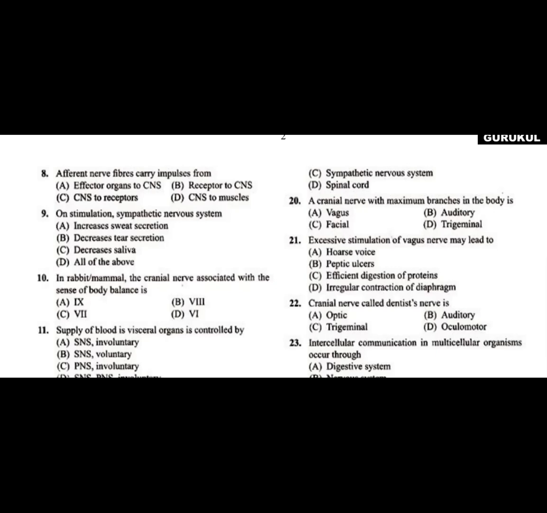So afferent nerve fibers carry impulses from receptor to central nervous system. Receptors of the different sensory organs will receive the sensation or stimulation, and they will transfer it into the central nervous system, where it will be processed and given out as a message through the effector.